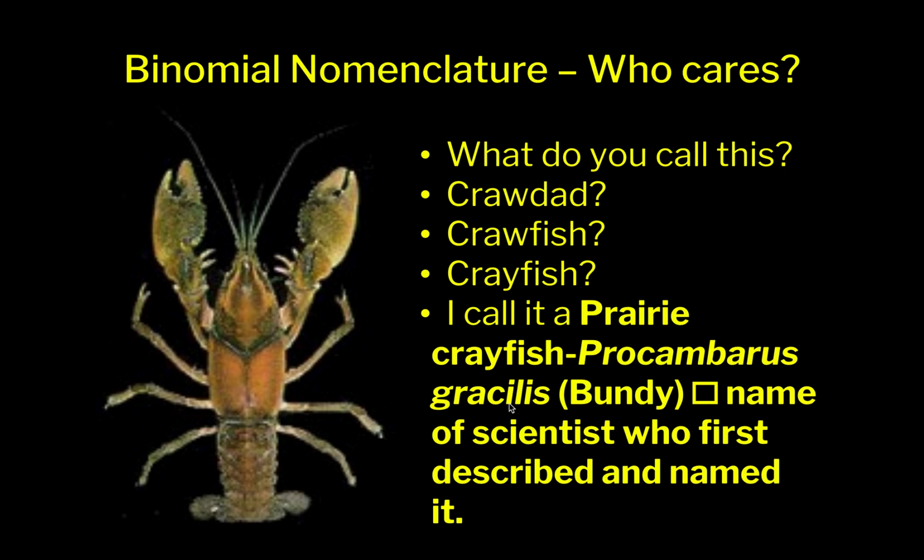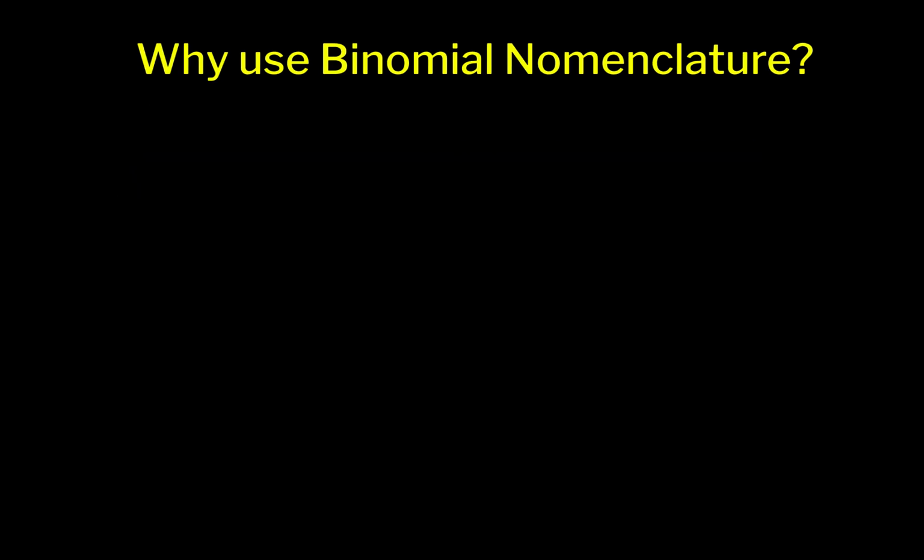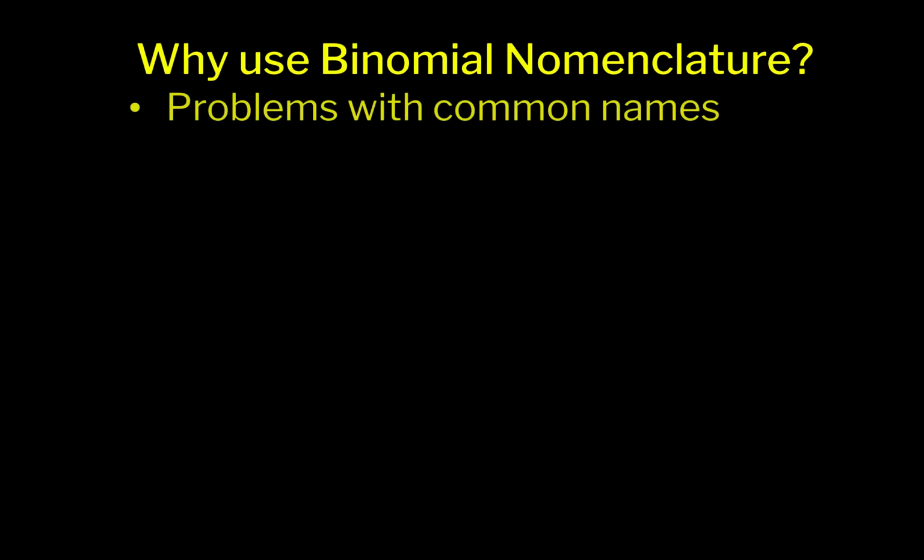And you should be able to figure that out because it has two names. This would be the genus. This is the species. It's italicized. It becomes confusing if we don't have common ways to communicate with other people. If we use common names, people could think a crawdad is different than a crayfish, which is different than a crawfish, which in fact it's not. It's the same animal. So that's what we did earlier in the week. I don't think you need to write this down. Why we use binomial nomenclature is because there are problems with common names.